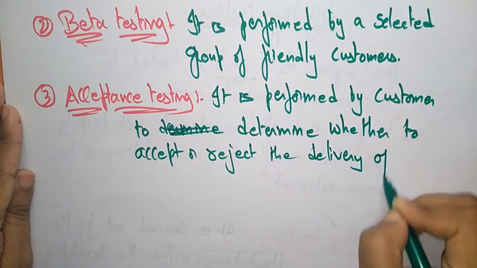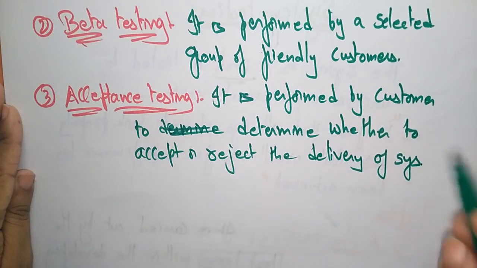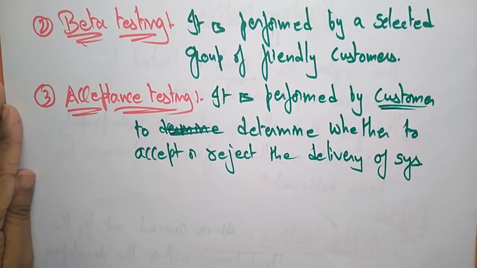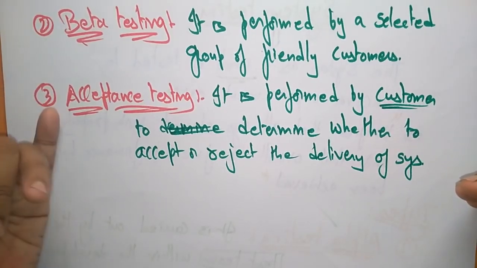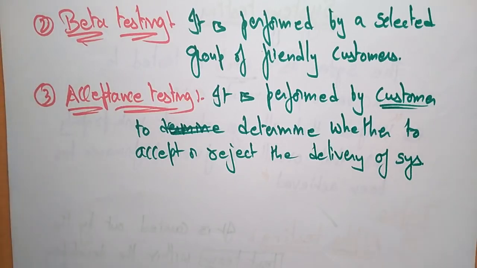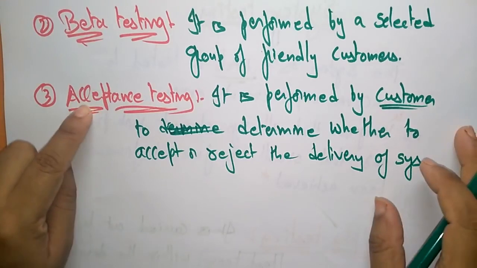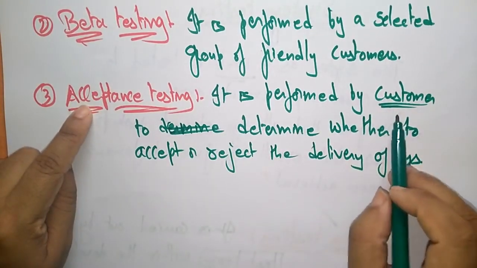So this is a test done by the customer itself. In system testing, another type of testing is acceptance testing. All these tests have to be executed, and whenever all the test cases are satisfied, the product is in a good working stage.